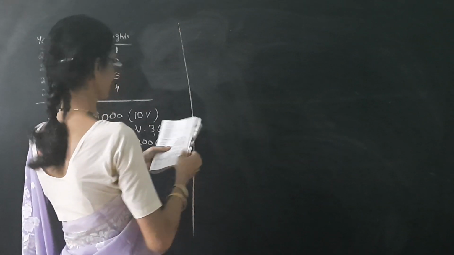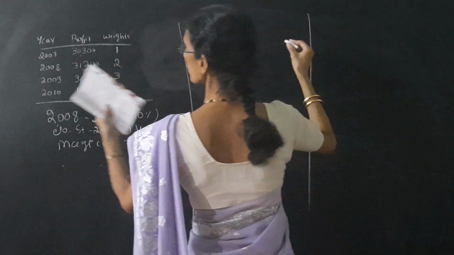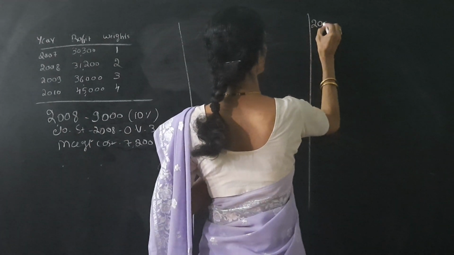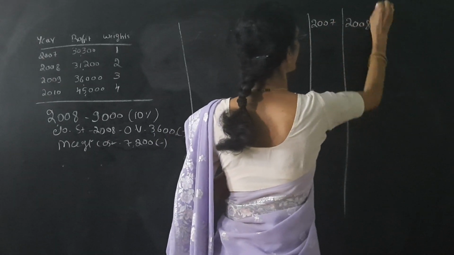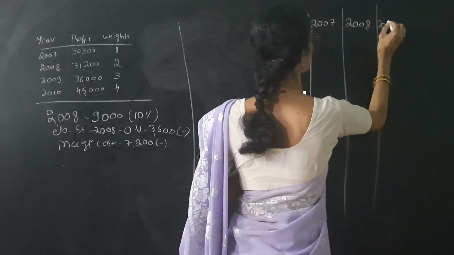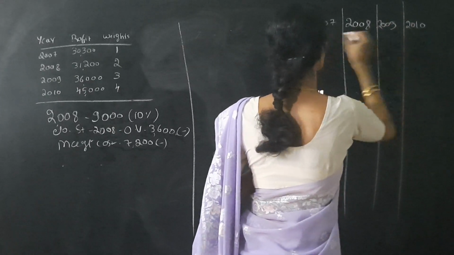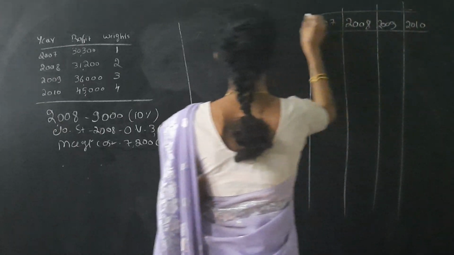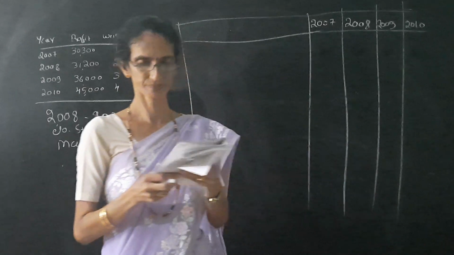The column is like this. We first write the particulars, then the years: 2007, next 2008, next 2009, last one 2010. So these are the 4 years. Then we write the particulars.